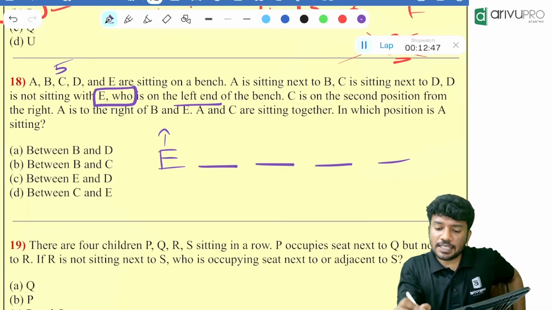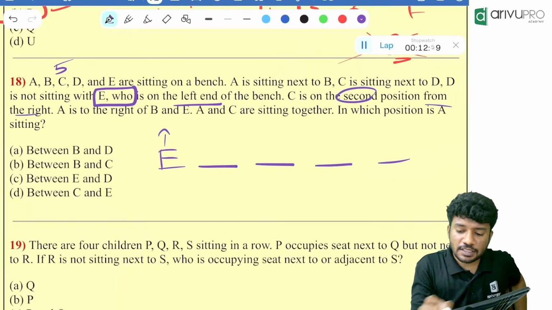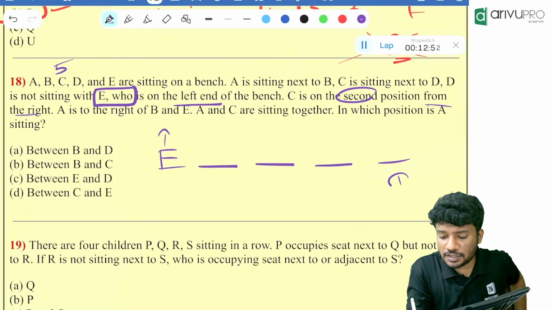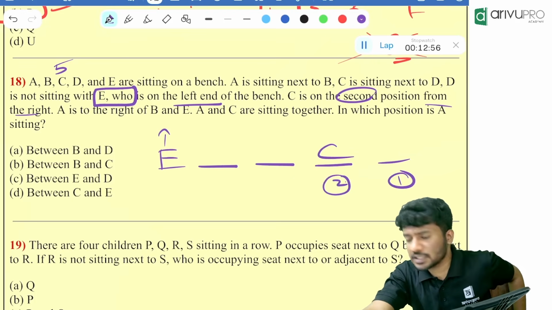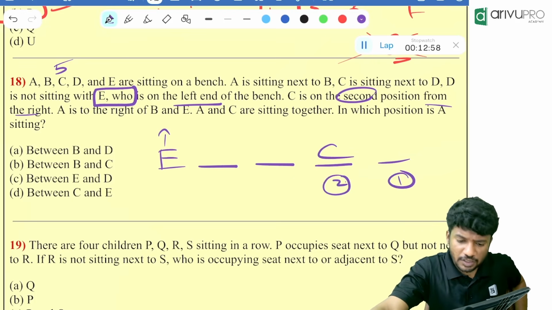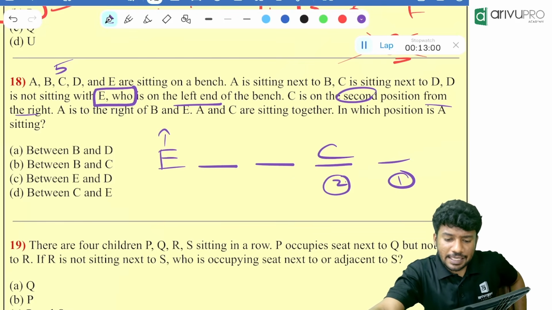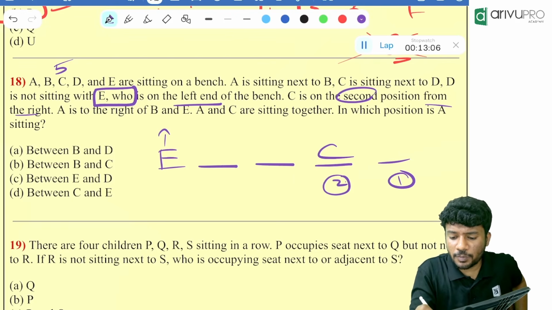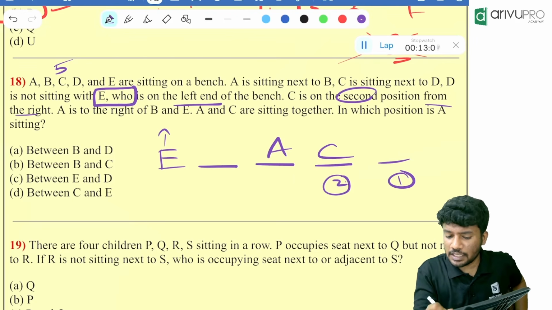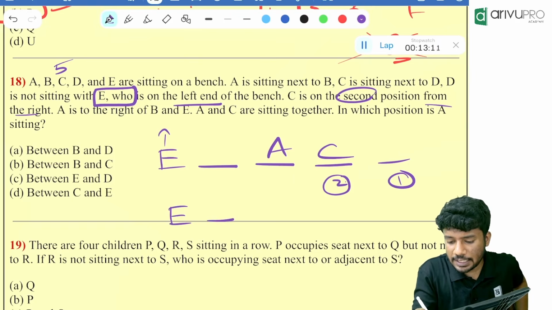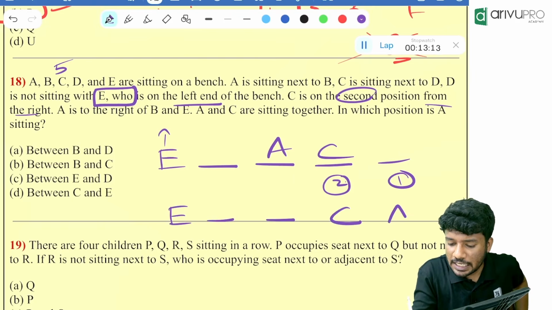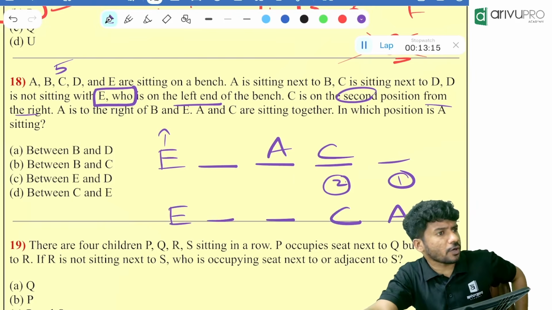Then C is on the second position from the right. Second position from the right means this is first position, this is second position. C is at the second position from the right. Then A is to the right of B and E. A and C are sitting together, which means two possibilities. Either it will be AC or it will be E dash dash C A. Correct? These are the two possibilities.